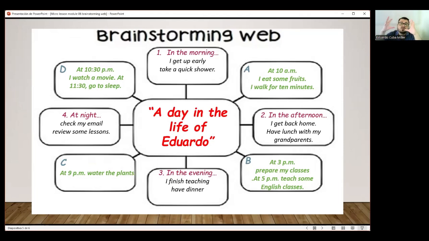Yes, guys? So you are in groups, so you can work in groups, you can help each other with different ideas that you have in mind. Let's work on this right now, guys.